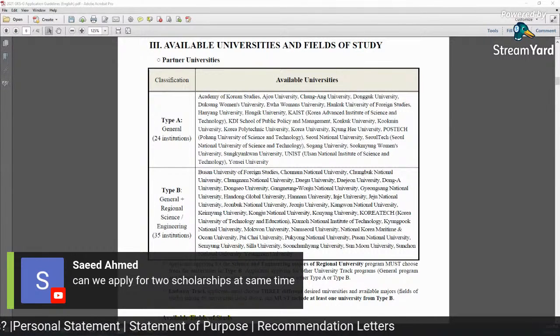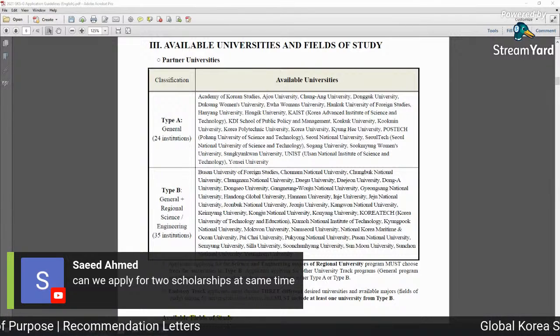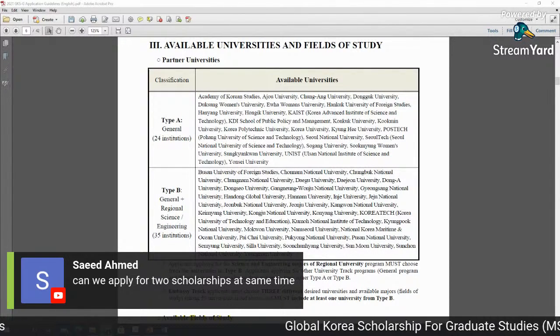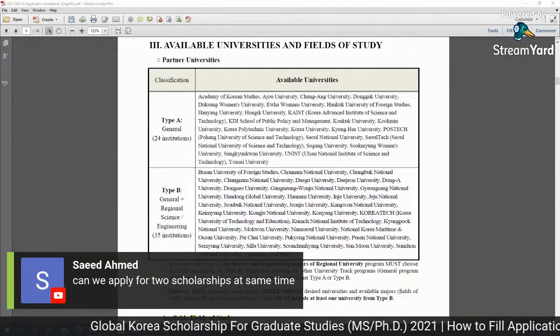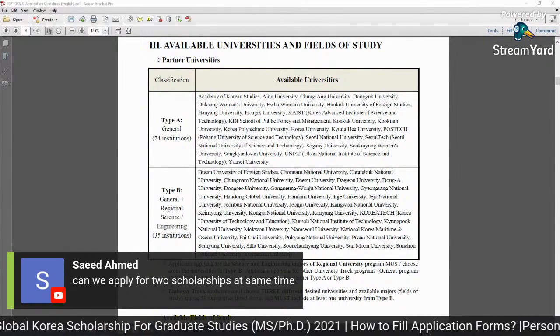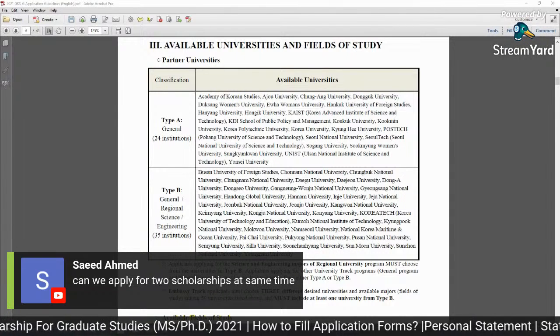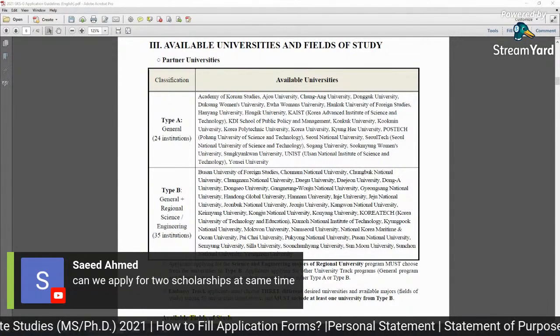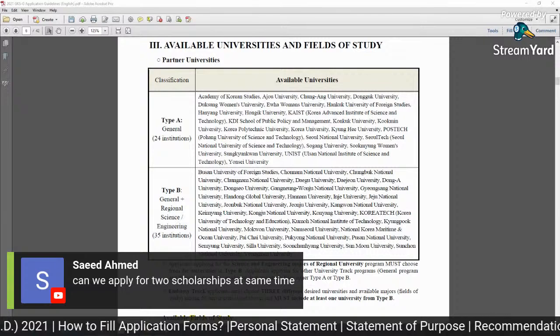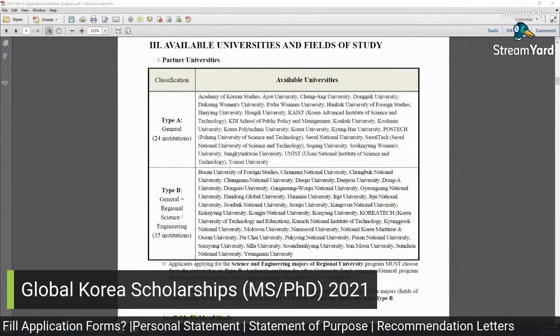With that, you can apply for the professor scholarship in all universities in Korea. There is no restriction. I know many students got admission, or were selected for 2 to 3 universities, and then they rejected 2 offers and joined the third university. So it is okay here.